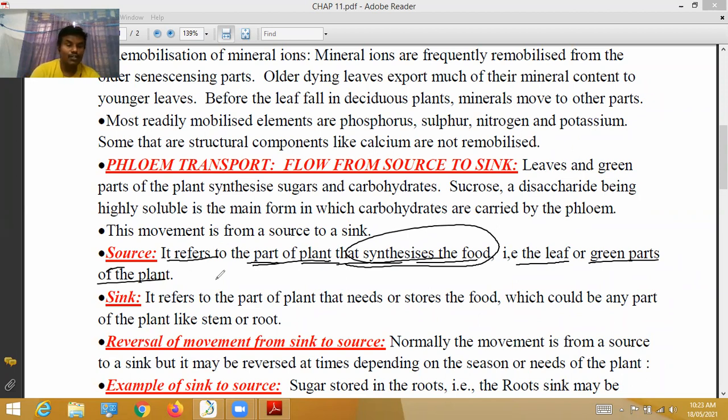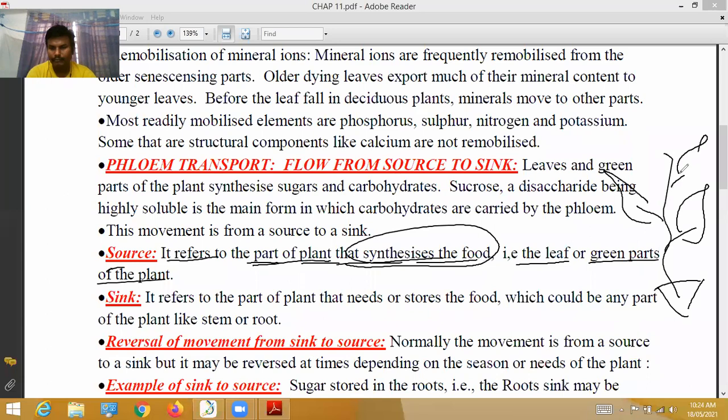That's why the leaves are called the source. Here, this is a leaf. The leaves are the source.